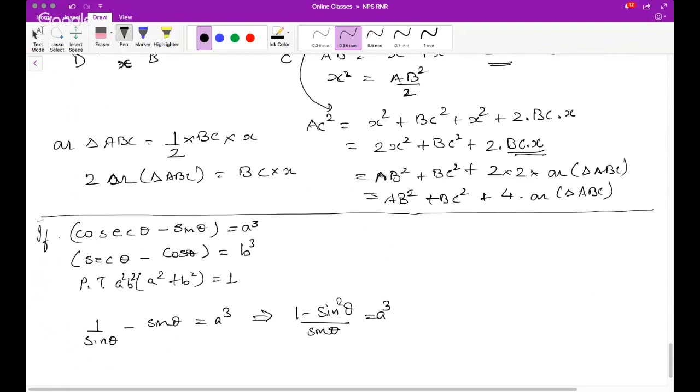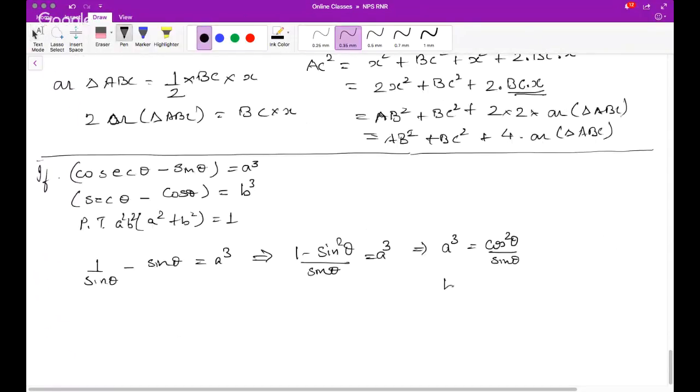Taking sine theta as LCM, and then 1 minus sine square theta we know is cos square theta. This implies a cube is nothing but cos square theta by sine theta. Okay, similarly, if you find out, you will get b cube is equal to sine square theta by cos theta.